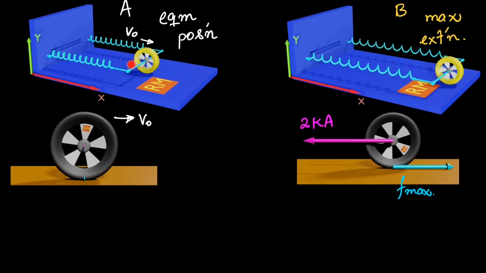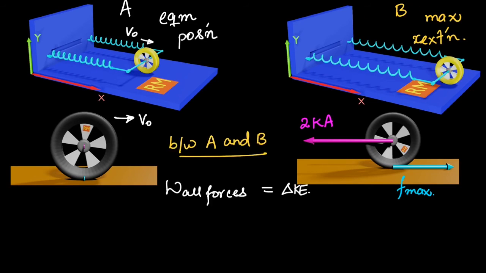So at equilibrium position, this disk had a velocity v0 and the force acting on it was 0. So this is the position of maximum extension, and in the free body diagram, the spring force is 2kA, where A is the amplitude of simple harmonic motion and F max is the maximum friction acting on the disk. So we are going to write the work energy theorem for this disk at initial position A and final position B.